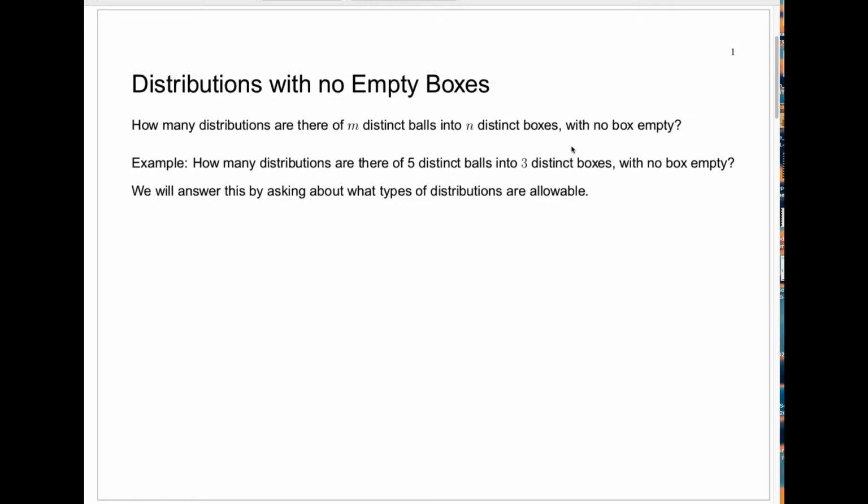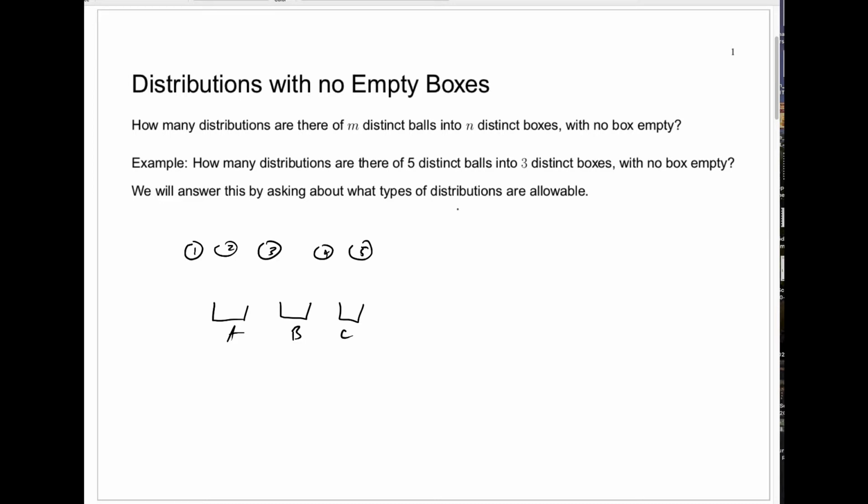Here's an example. How many ways can we put 5 balls into 3 boxes? These are distinct balls into distinct boxes with no box empty. In order to answer that, one approach is to just ask what types of distributions are allowable. And when I talk about the type of a distribution, I mean what we talked about in a previous lecture. We have 5 balls, ball 1, 2, 3, 4, and 5, and they're going into 3 boxes. Say box A, box B, and box C.